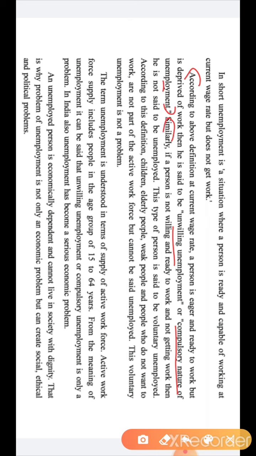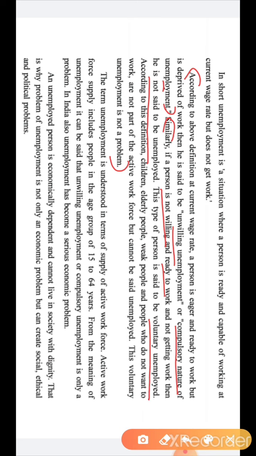And year after year, it is about voluntary unemployment, that a person is not willing and ready to work. He is sitting at home by his own wish, and that person cannot be called unemployed. He can be called voluntary unemployed. He is sitting at home by his own wish.